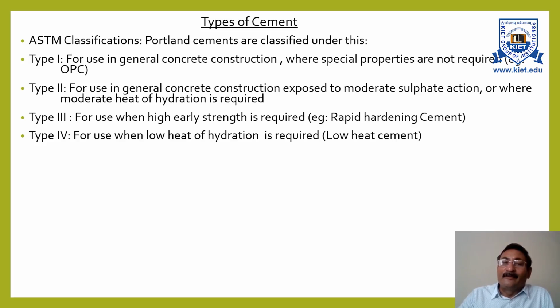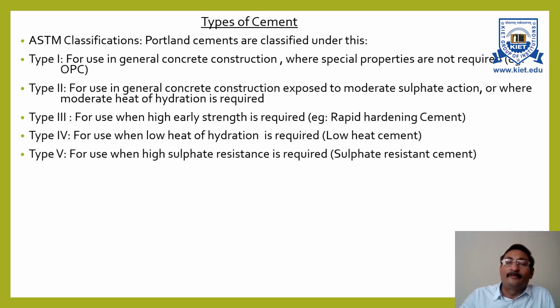Now next is type 4 cement. This is used when we need low heat of hydration. Why do we need low heat of hydration? Because when we are doing mass concreting, if the heat of hydration is too much, then cracks can develop in the structure. At such places, we require a type of cement whose heat of hydration is less. The example for this is low heat cement.